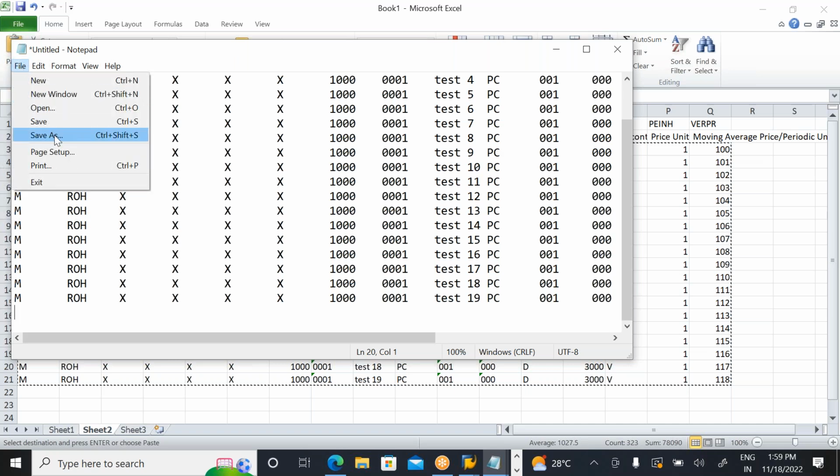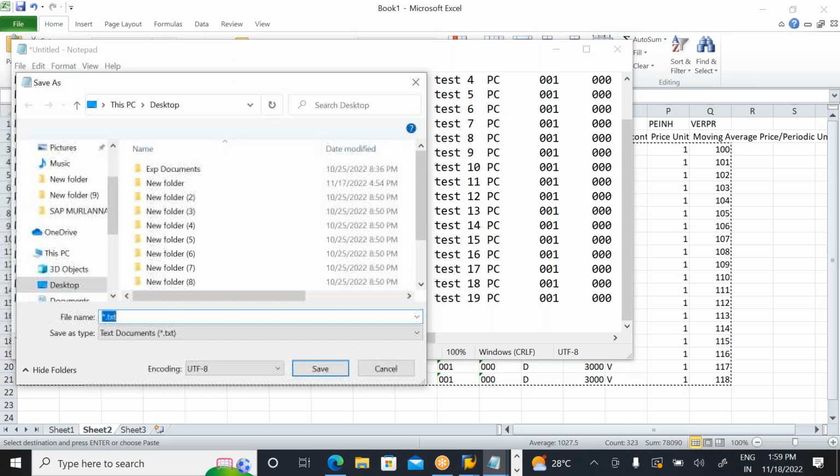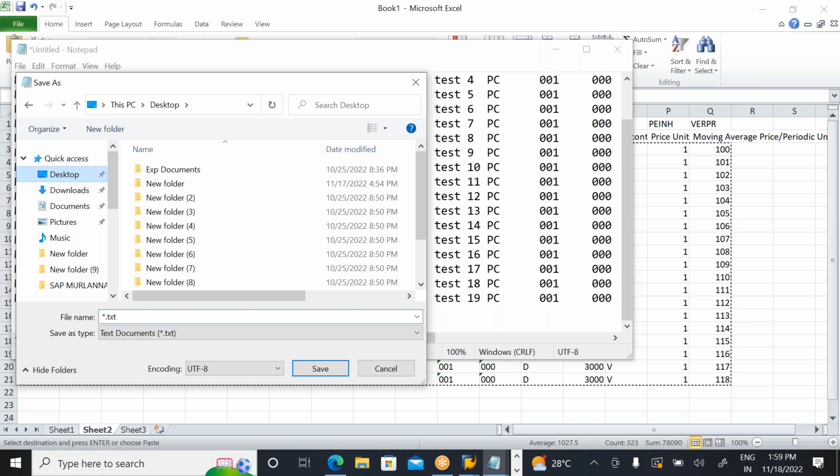Save as. Where do I need to save? My desktop. What is the name I need to give? I'm just giving test 12.